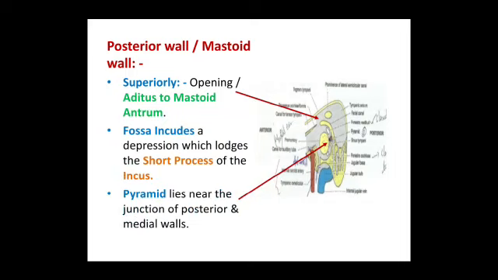The posterior wall, also called as mastoid wall, in its superior part there is an opening which is called as the aditus to the mastoid antrum. Fossa incudis is a depression which lodges the short process of the incus, and pyramid lies near the junction between the posterior and medial walls.